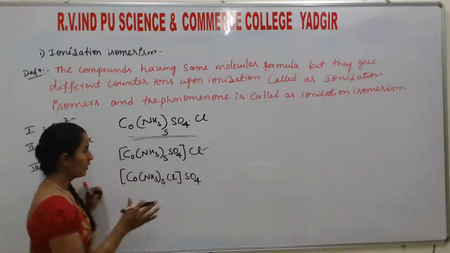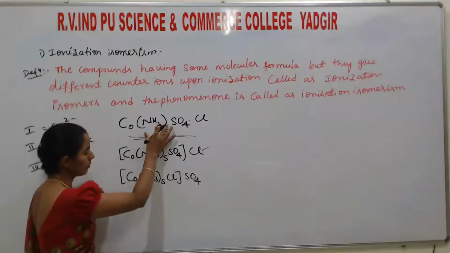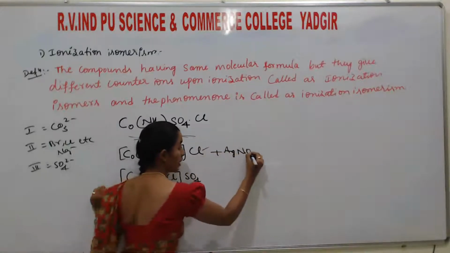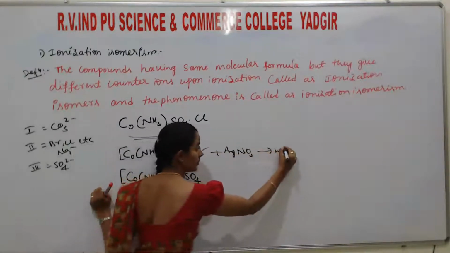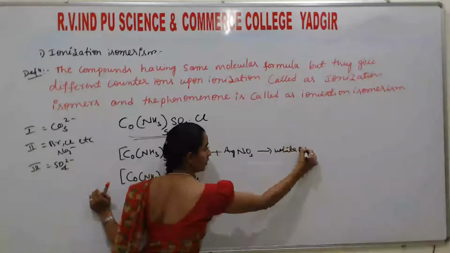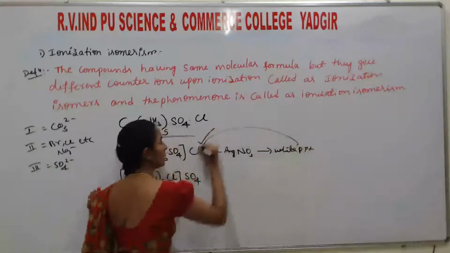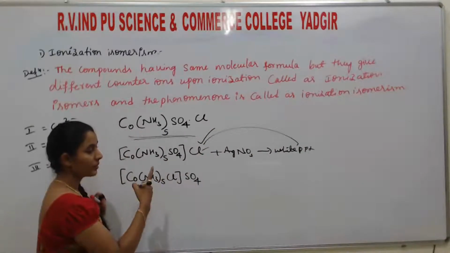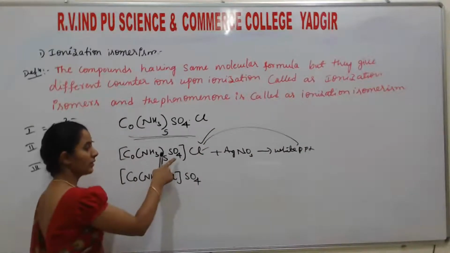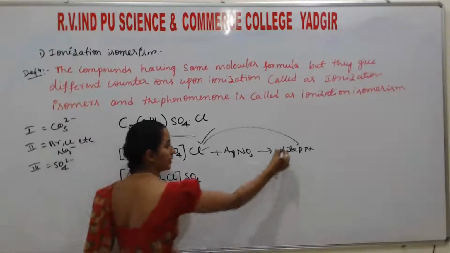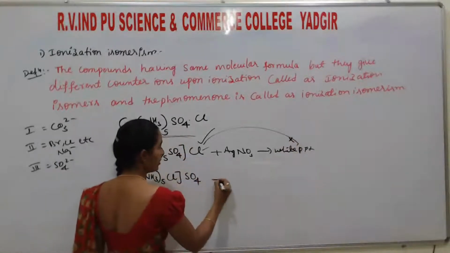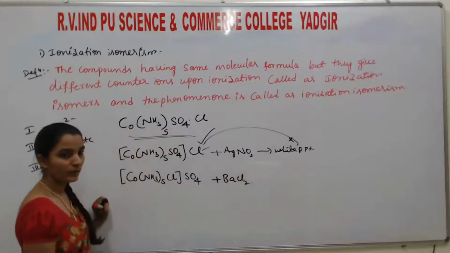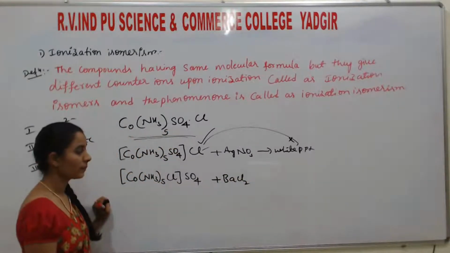If you treat the respective compound with AgNO3, if it gives a white precipitate, that is AgCl, then this structure is correct. If not, then treat it with BaCl2 solution. You know, third group acid radical detection.